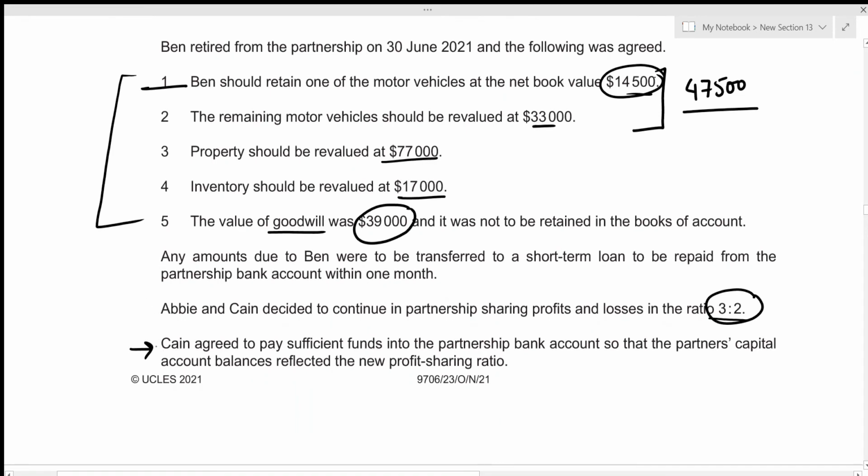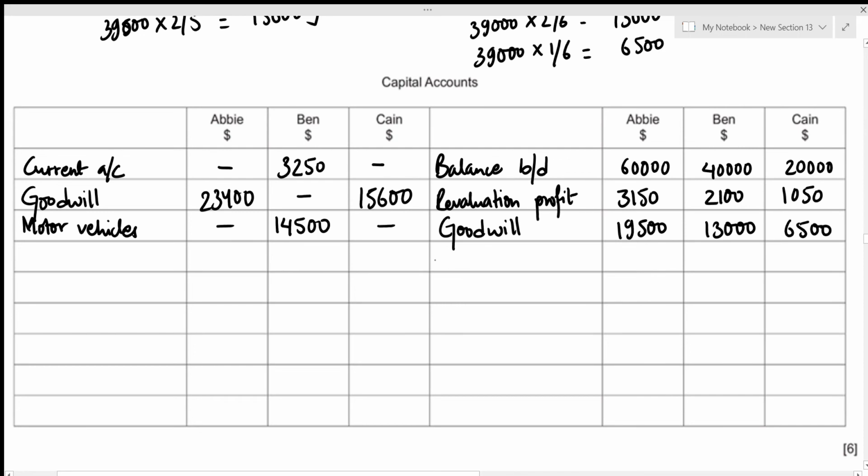Okay, Kane agreed to pay sufficient funds into the partnership bank account. So he is investing an amount into the partnership account, which means that he's increasing his capital balance, and the increase in capital balances is always recorded on the credit side, so that the partners' capital account balances reflect the new profit sharing ratio of 3:2. So the closing balances of Abby and Kane should be in the ratio of 3:2. And in order to do so, Kane is injecting an amount into the partnership bank account. So we can record it on our credit side as bank, and we need to figure out that amount. So that's bank, and only Kane is injecting the amount. And this will act as our balancing figure.